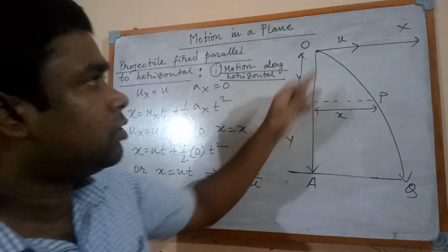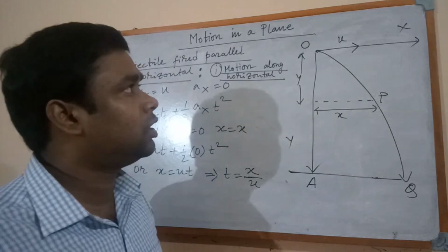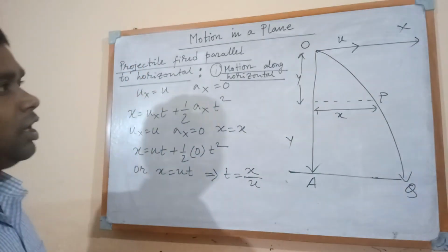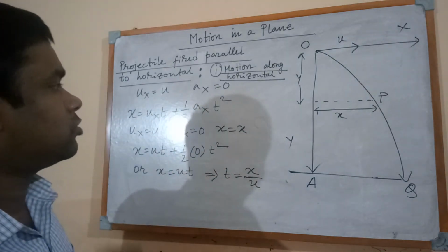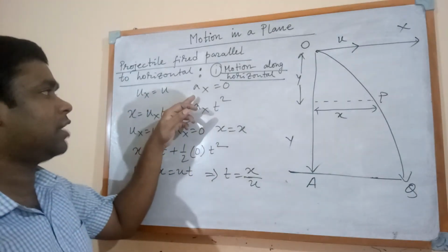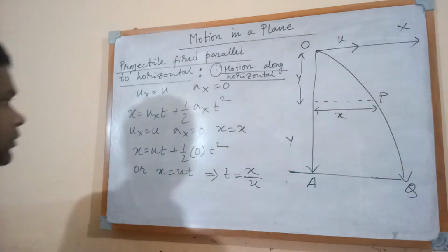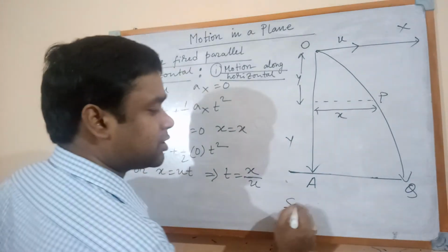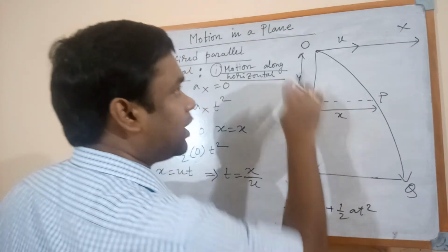And u is the uniform velocity, and that's why it has no acceleration at the time of projection, and so there is no acceleration along the x-axis. So the x component of acceleration, that is ax, equal to 0. Now we are applying the equation of motion, that is s equal to ut plus half at squared, along the x-axis.